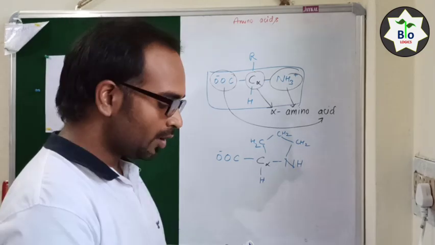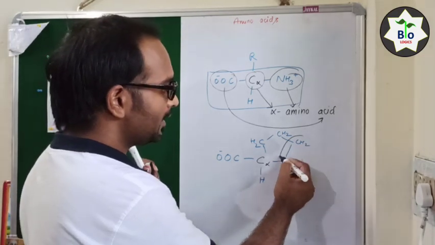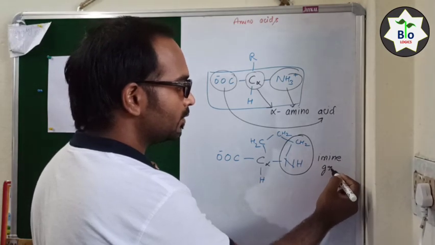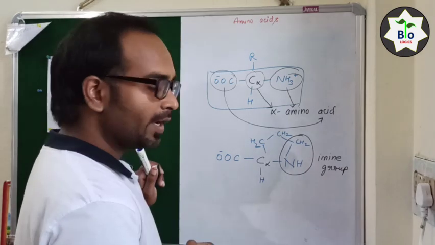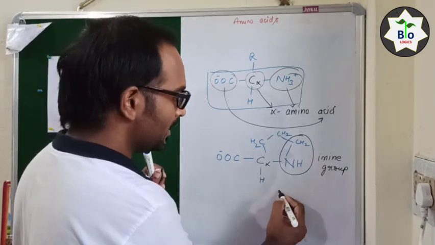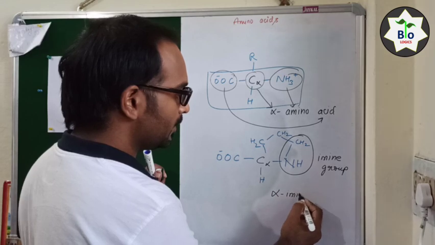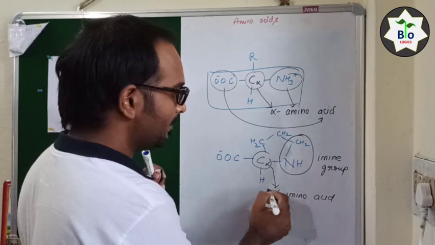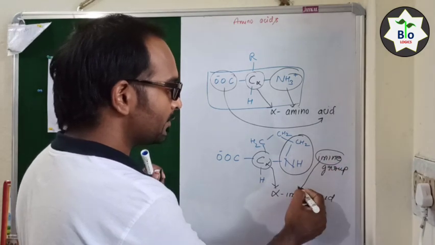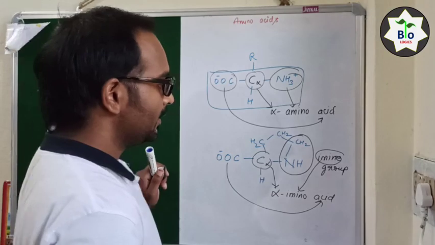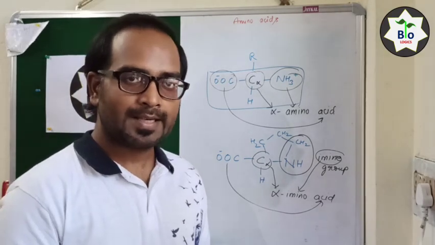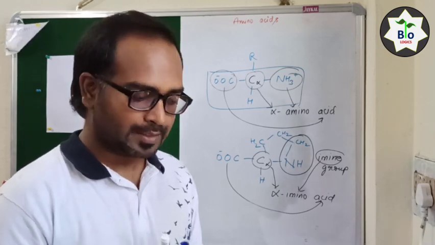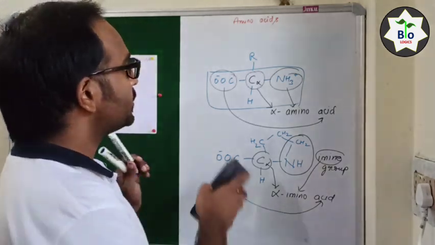And here you can see why it is known as alpha imino acid. Because this represents the imine group. Okay, so that's why it is known as alpha imino acid. Alpha for this alpha carbon, imino comes from here and acid from here. So proline is known as alpha imino acid, and the rest of the amino acids are known as alpha amino acids. So I hope you understood this.